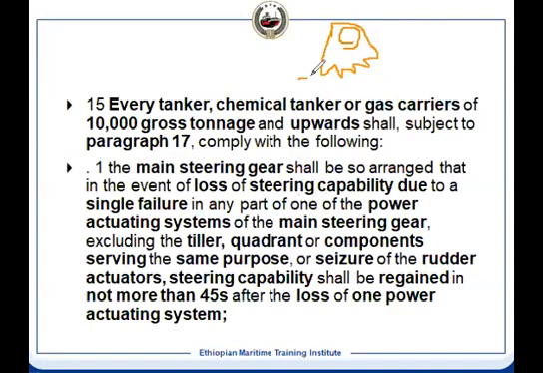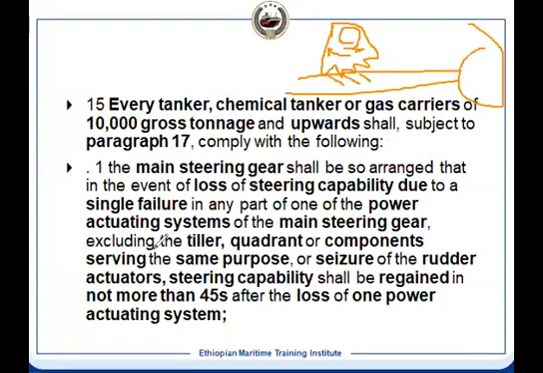Suppose there is a rod which has a thread, and you have a wheel here. If you turn this rod with a thread, what will happen? This will move in both directions. So that is called the quadrant. It means manually you are turning the rudder. Suppose the quadrant is damaged, then you cannot operate the steering gear.